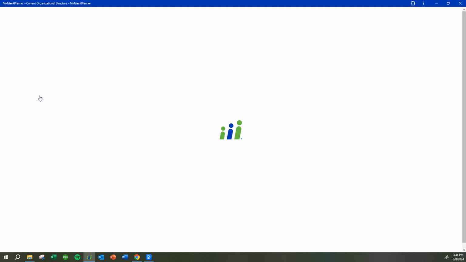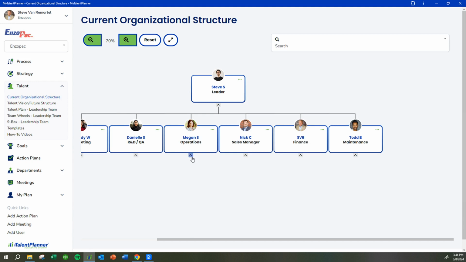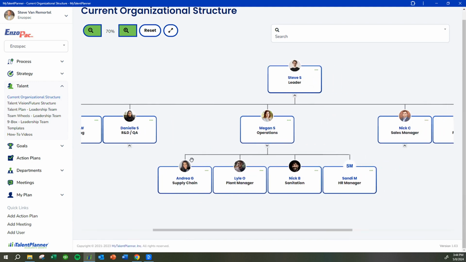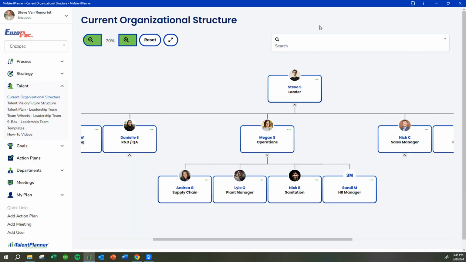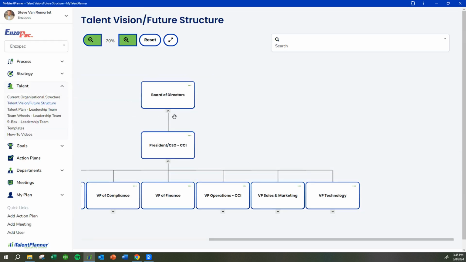We also have the organizational structure for the company built in the software that really connects the dots on who reports to whom. And everybody in the organization that's a user can see the org structure to have role clarity. You can click on any person and see their DISC and their driving forces. Let's say you're going to have a meeting with them. You can see how they want to be communicated to, why they make decisions, and what their motivators are.